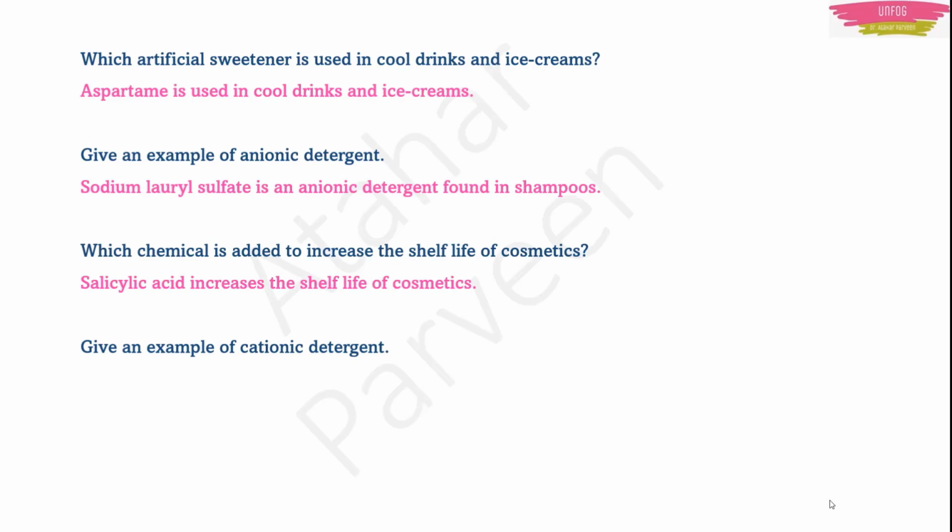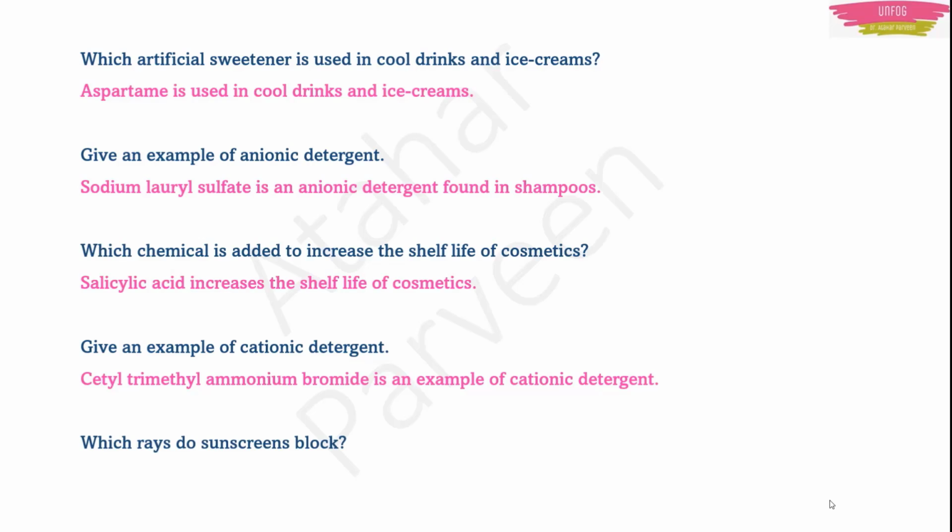Give an example for cationic detergent. I'll give you example. It is cetyl trimethyl ammonium bromide. Cationic detergent. I didn't tell all this in my lecture because I wanted to tell it here. You can make notes. Anionic means sodium lauryl sulfate used in shampoos. Cationic means cetyl trimethyl ammonium bromide. Then it is an example of a cationic detergent.